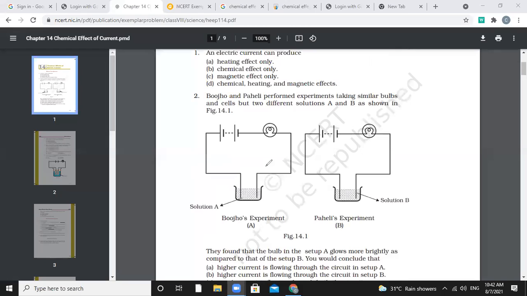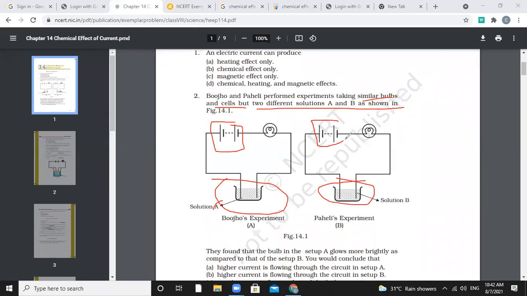In the second question, you see: Boojho and Paheli perform experiments taking similar bulbs and cells, but two different solutions, A and B. This symbol in the circuit shows that we have taken a bulb. The beaker has some solution, solution A and solution B. In this figure, this is the battery, this is the connecting wire, this is the beaker, and these two wires come into the solution. Do you understand this diagram?